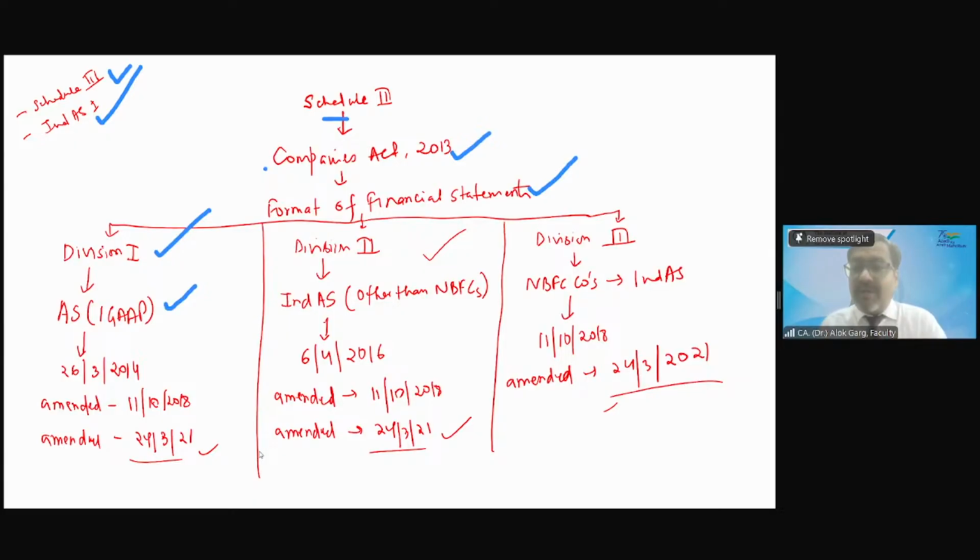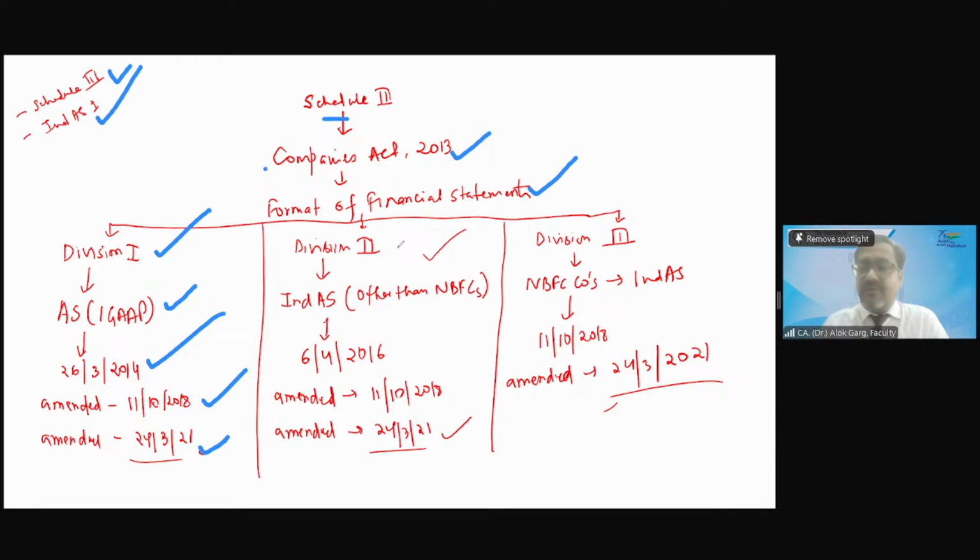So which format will these companies refer? They will refer the format of Schedule 3, which was notified on 26 March 2014. Division 1 to Schedule 3. Clear? Division 1 to Schedule 3. Okay. And friends, for this Division 1 to Schedule 3, there was an amendment on 11 October 2018 also, and on 24th March 2021 there are some amendments as well.